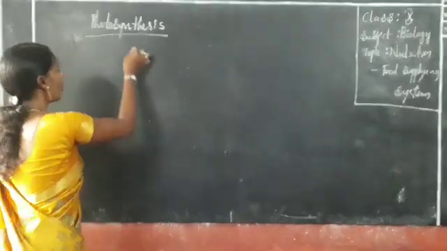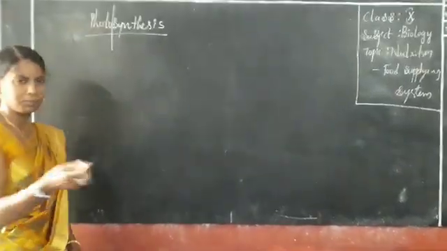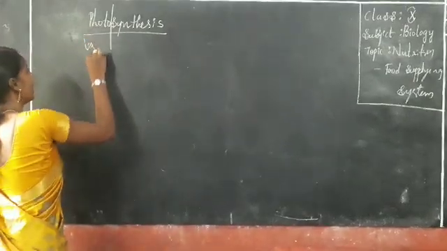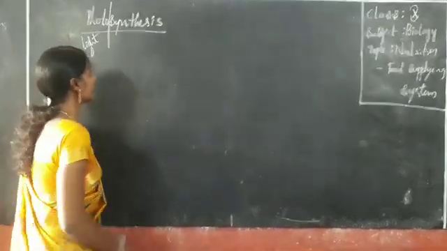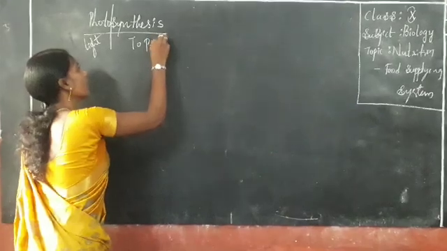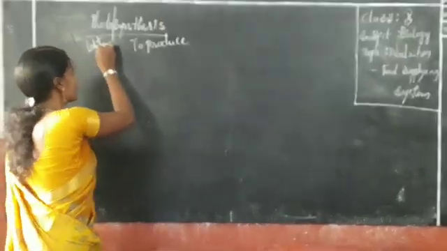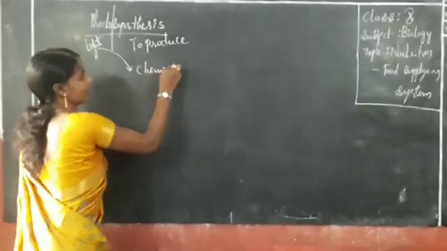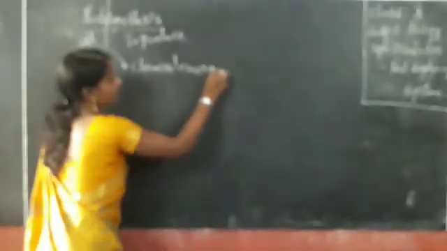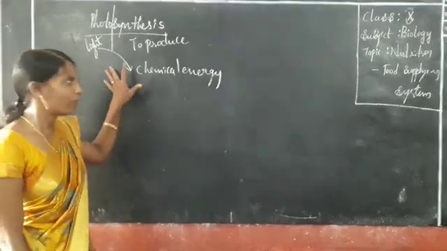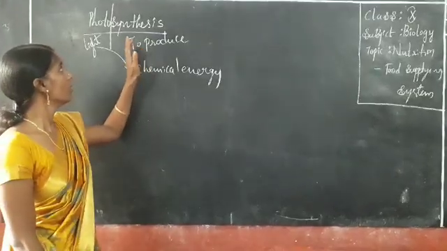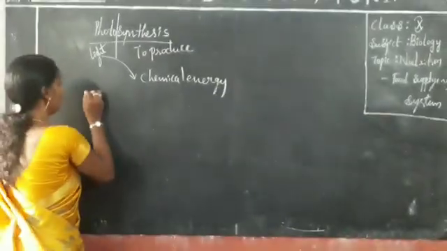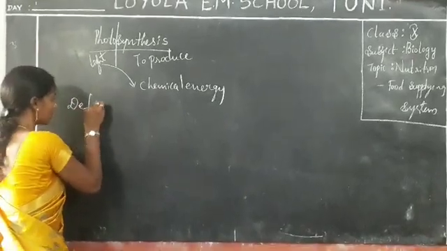This is the main mechanism involved in plants. What is photo? Photo means light. Synthesis means to produce, and light energy is converted into chemical energy. This is the main step involved in photosynthesis. Let us do the topic of photosynthesis. And I already gave the definition.